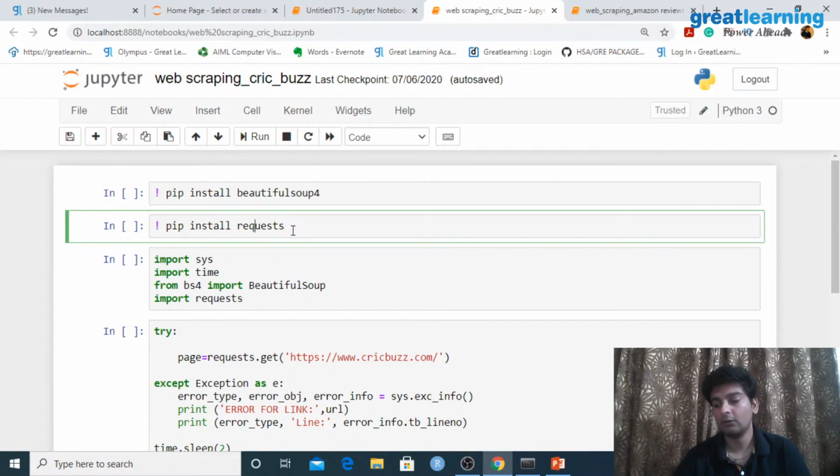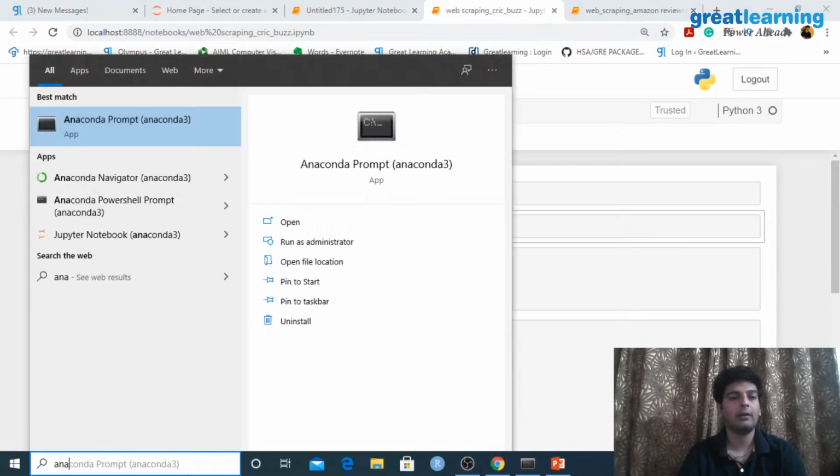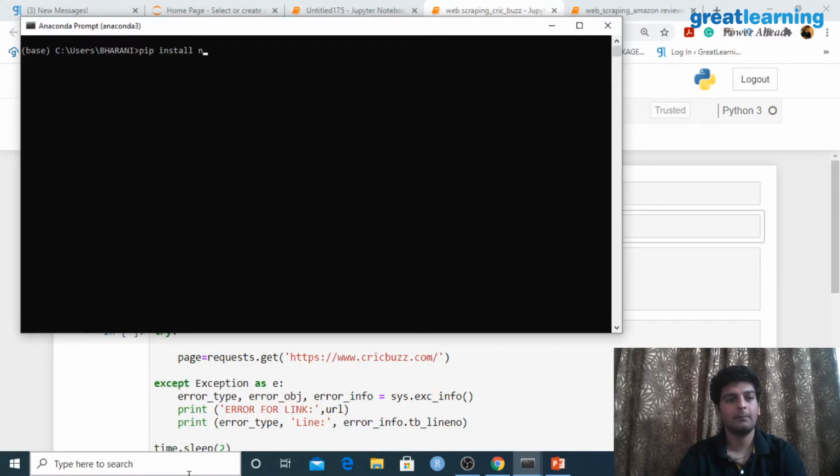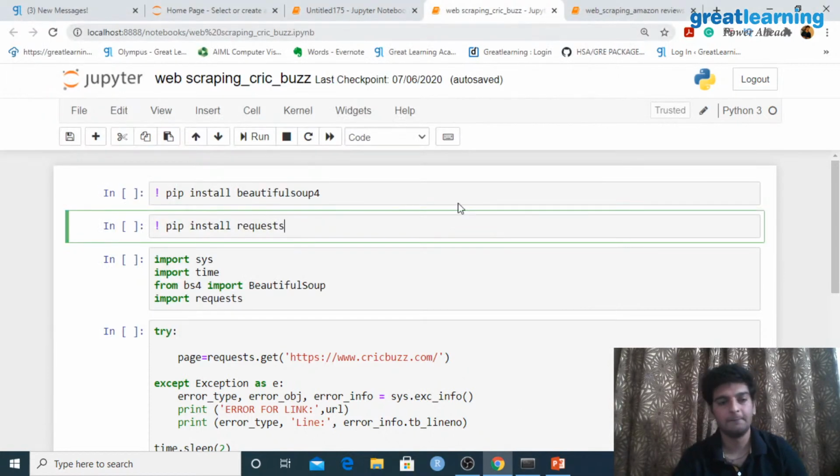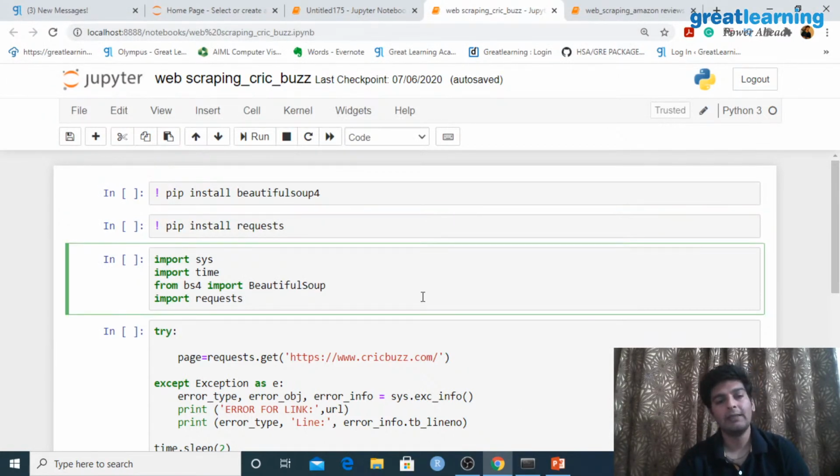Right? So all of you who are performing this code parallelly, if you want to perform web scraping, make sure that you install Beautiful Soup and requests in your Anaconda. Either you can do it over here, or you can just open up Anaconda prompt, and over here you can just write pip install beautifulsoup4. Similarly, you can write pip install requests, and you'd be able to install both of these libraries into your system. Now, after installing both of these libraries, I have to import my required libraries.